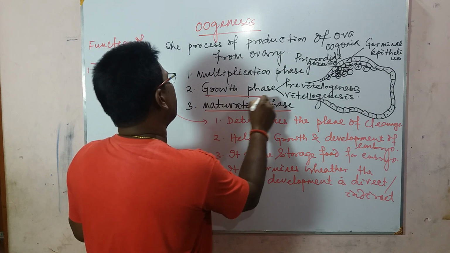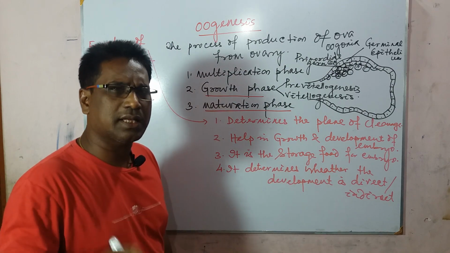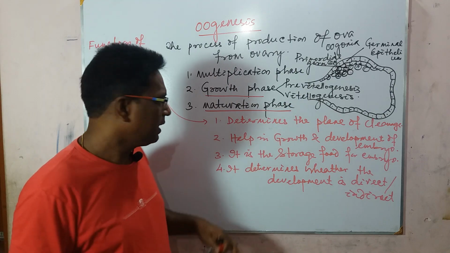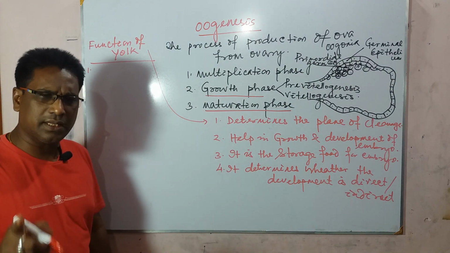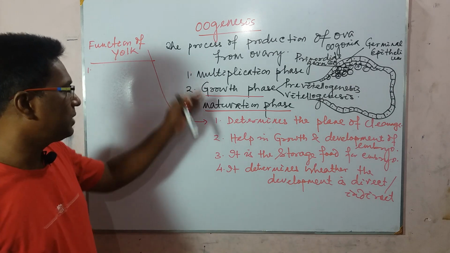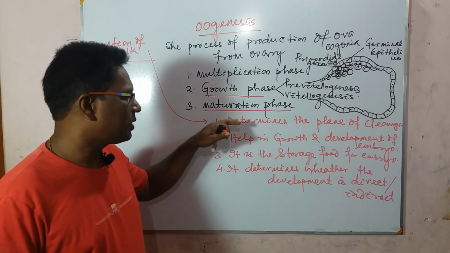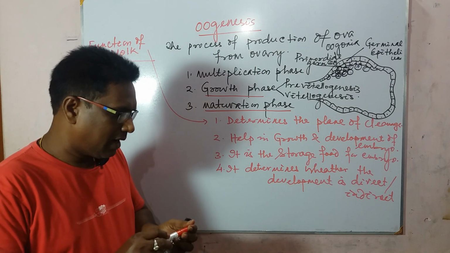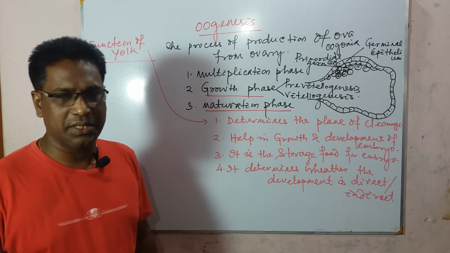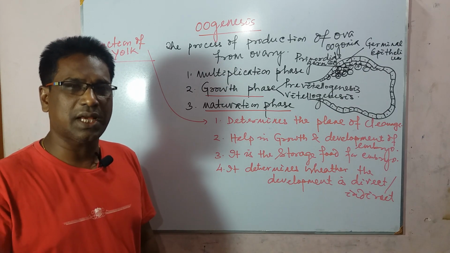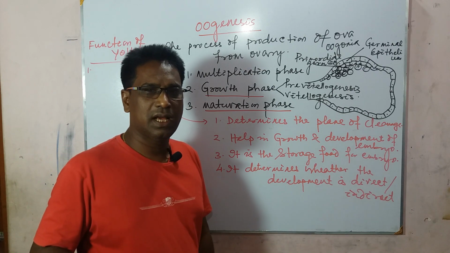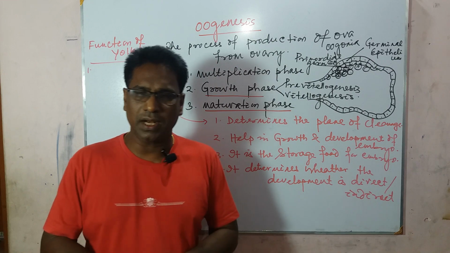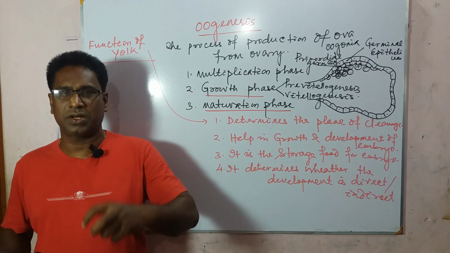At the end of the growth phase, the primary oocyte has formed, which is also diploid like the oogonium. The maturation phase, as it is the final phase of oogenesis, is completed by meiotic cell division. So the primary oocyte undergoes meiosis. As you know, meiosis is otherwise called reduction division and is divided into two divisions.